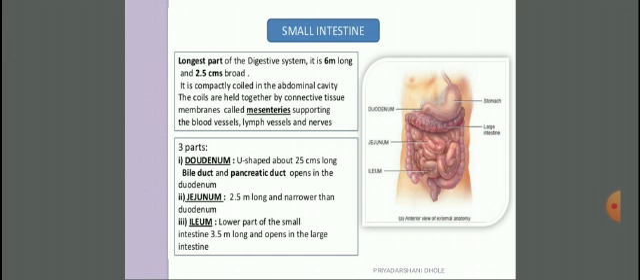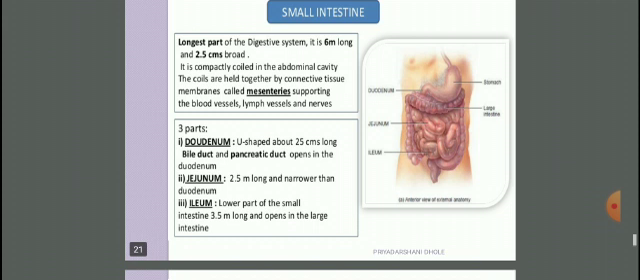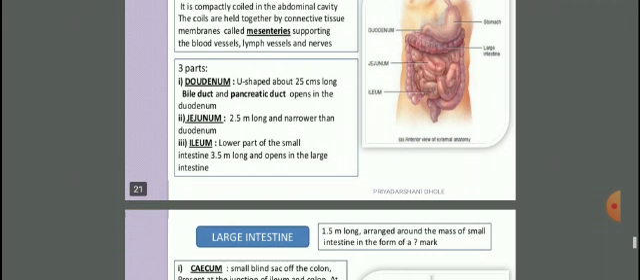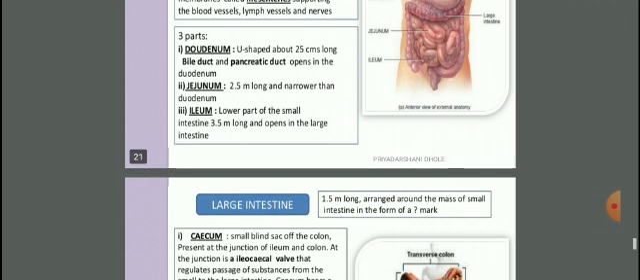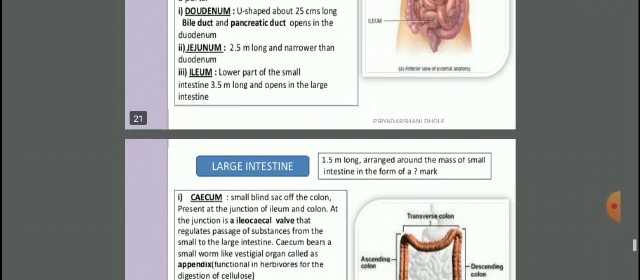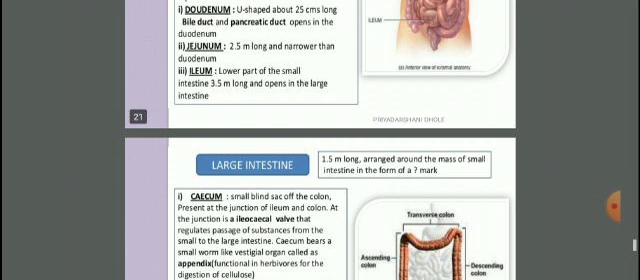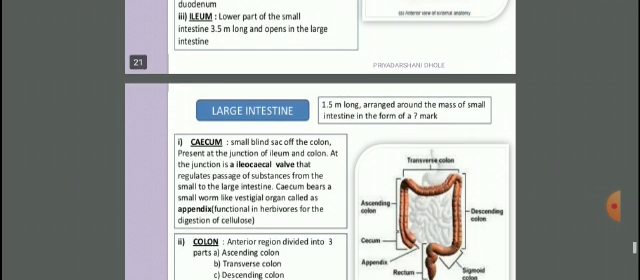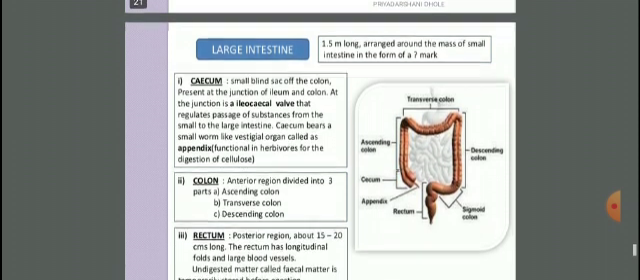In that, the duodenum is U-shaped, 25 centimeter long; the bile duct and pancreatic duct open in the duodenum. The jejunum is 2.5 meter long and narrower than the duodenum. And the last one is the ileum, which is the lower part of the small intestine, 3.5 meter long, and it opens in the large intestine.